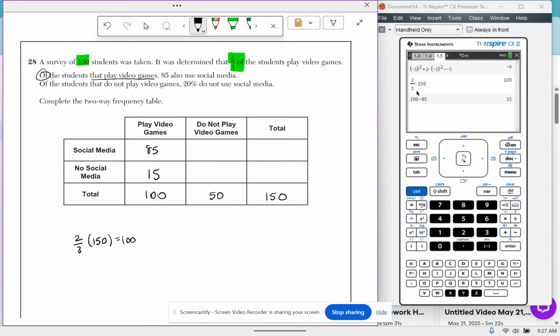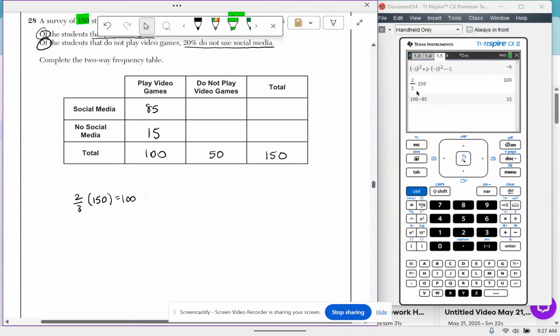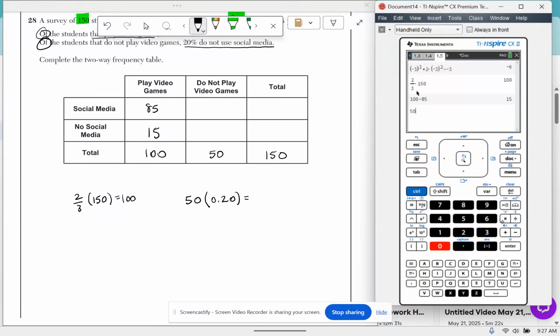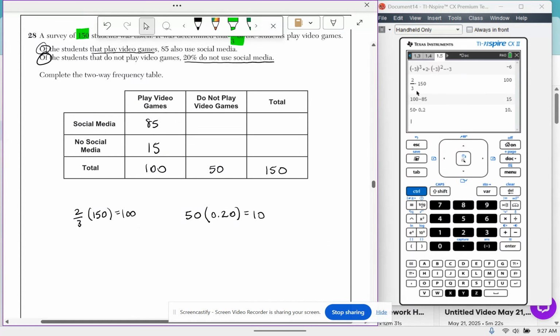Then it says, of the students that do not play video games, so now we are in the do not play video games category, 20% do not use social media. So of the students that do not play video games, that's that 50 right there, 20%, so that's going to be 0.20. You got to turn it into a decimal for it to be a multiplier. You're going to find that as 10 kids. So that's do not use social media. That's 10 right there. So if there's 50 in this column, this has to be a 40.